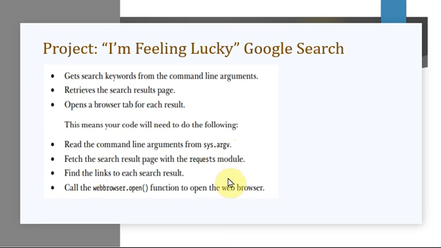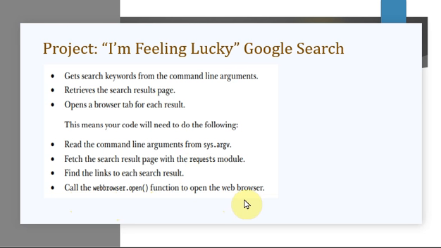The sys module has to be included because it will be in the form of a list. Fetch the search result page with the requests module. Where the matching has occurred, you fetch that particular page using the requests module, find the link to each search result, and call the web browser open function to open the web browser.